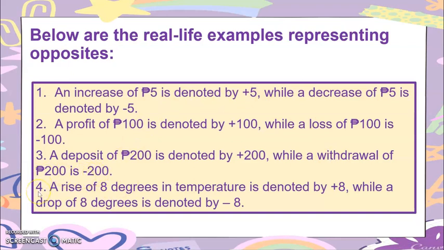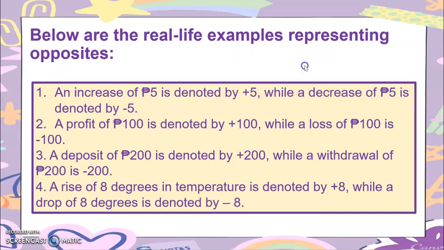And number 4, a rise of 8 degrees in temperature. Magsiling ka rise, nagsaka ang temperature 8 degrees. Nagsaka siya, that means denoted by positive 8. While a drop of 8 degrees naman, magsiling ka drop, nagnubo. So, a drop of 8 degrees is denoted by negative 8. Kabay pa nga naintindihan, that is how you represent opposites in real life situations.